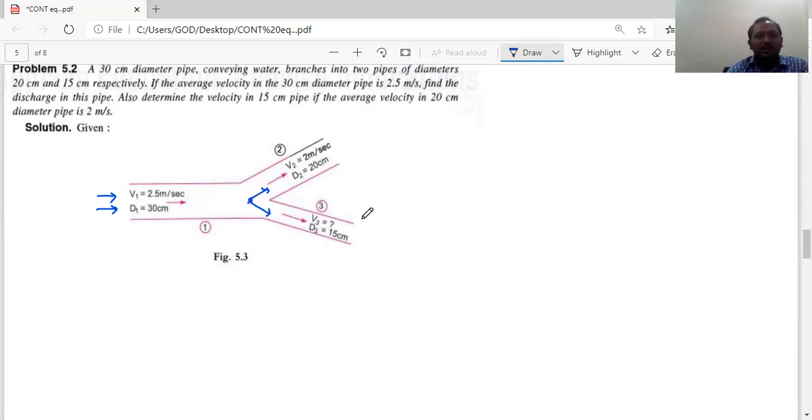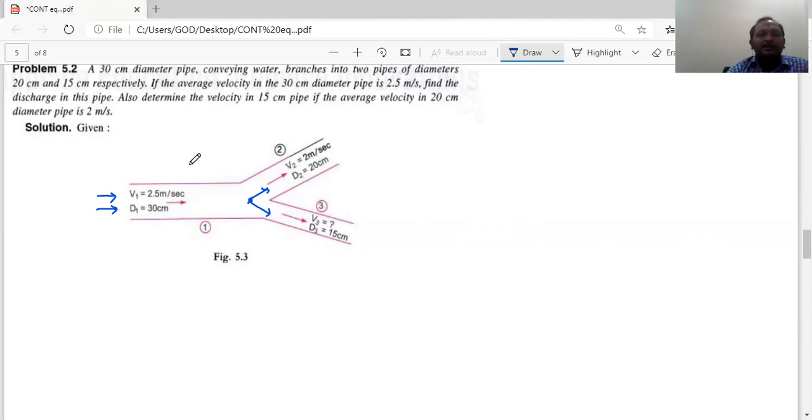Okay, in general, what will happen? Let it be the Shabari river and the Pranahita Chevella river, mixing and becoming Godavari. So like this. Basically, this pipe is divided into two portions with the help of a V bend. He is saying two branches of diameter 20 centimeter and 15 centimeter. The diameters of those two pipes are 20 centimeter and 15 centimeter.